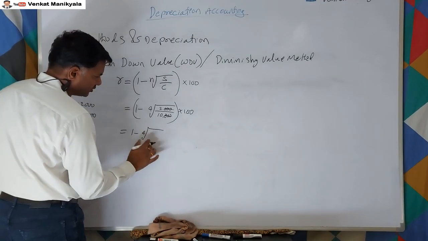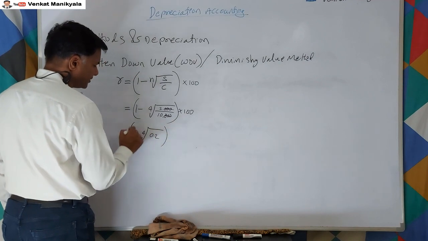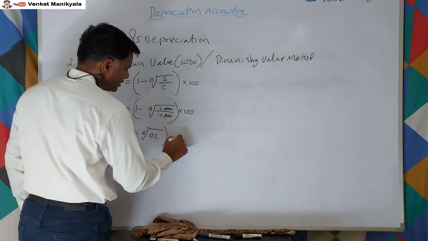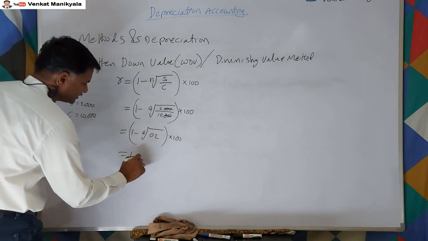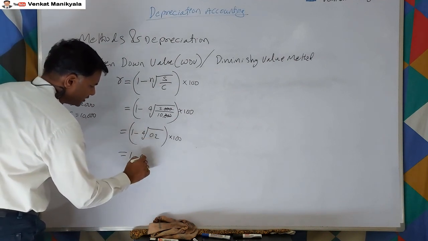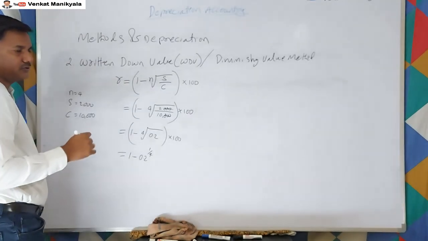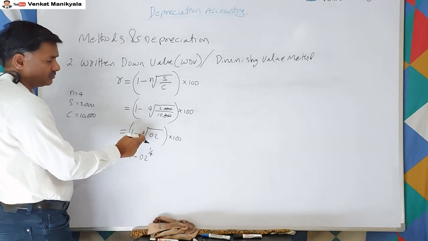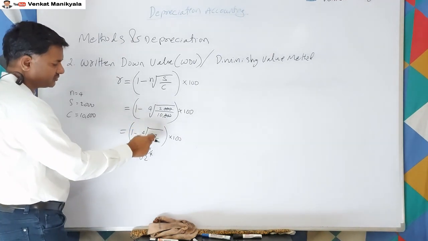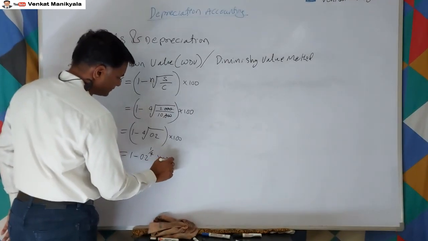Directly we can write 0.2 whole multiplied by 100. So in this case, 1 minus the 4th root means 0.2 to the power of 1 by 4. If the root is 4, directly we write 1 by 4, that's the reason, into 100.